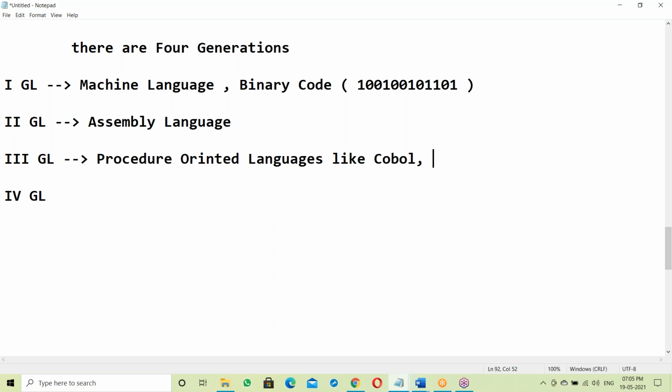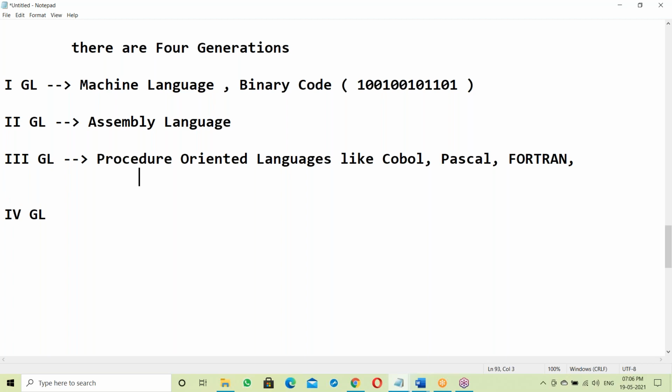Procedure oriented languages like COBOL, Pascal. These languages were used in the 90s and are almost outdated. Fortran, Python also comes under this, and PL SQL programming language. So these are procedure oriented languages.